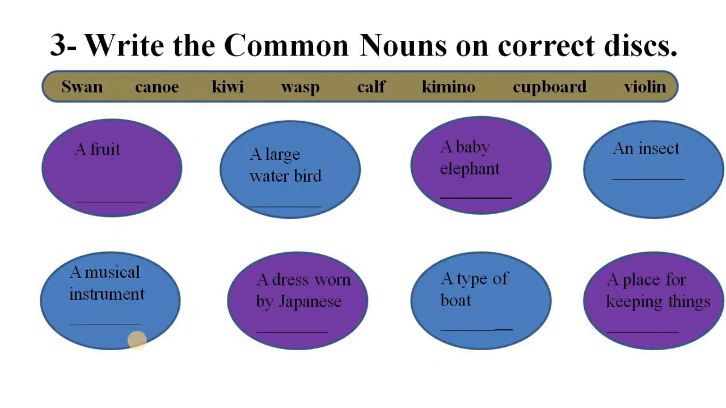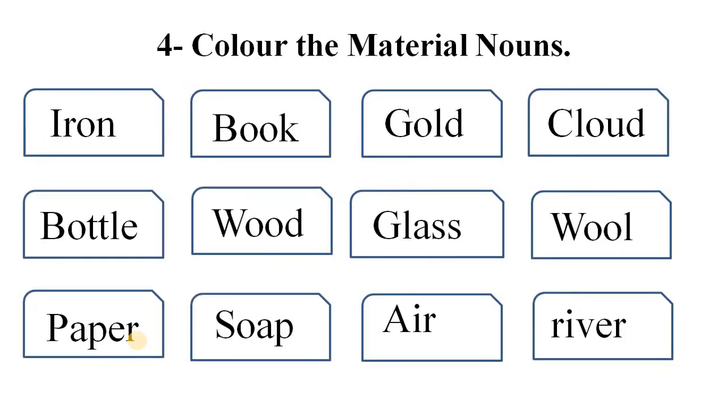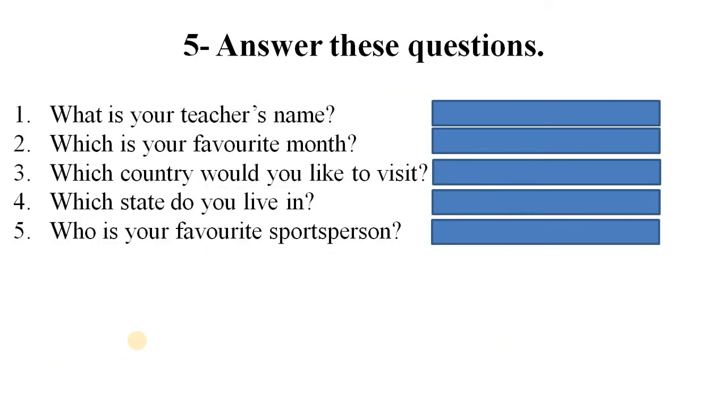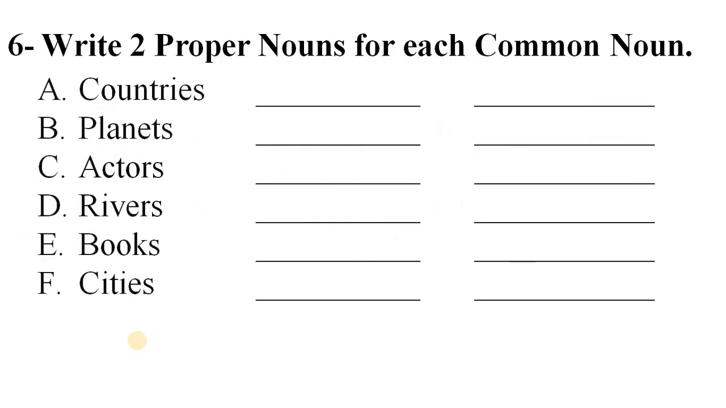The next is, write common nouns on the correct disk. Fourth is, color the material nouns. In the fifth, you have to answer some questions. And in the sixth and the last, you have to write two proper nouns for each common noun.